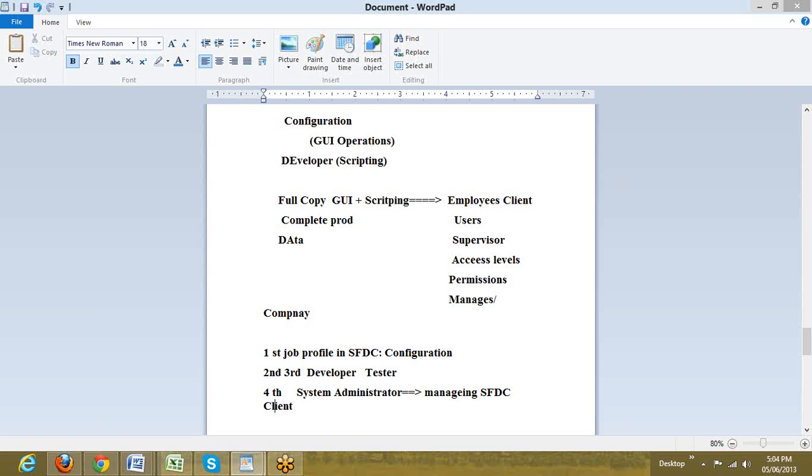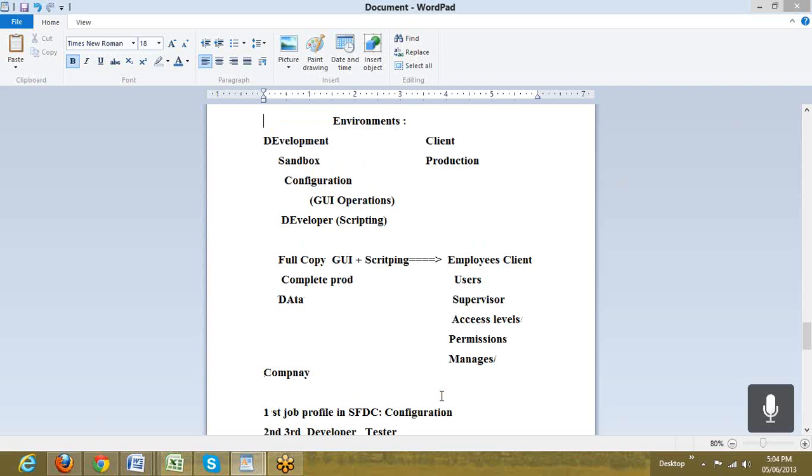So is this aspect of environment clear? Yeah, it's fine. How about the other guys? On one hand we have the sandbox, and on the other hand we have the production. Development, we are good. Yeah, we are good. Fine.